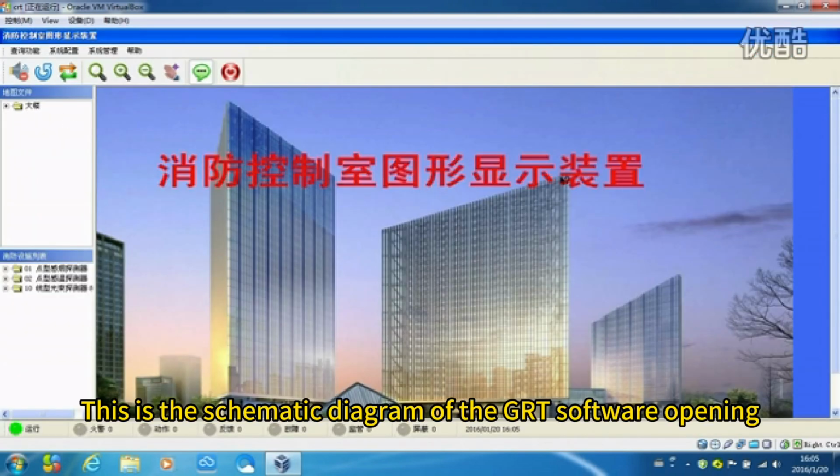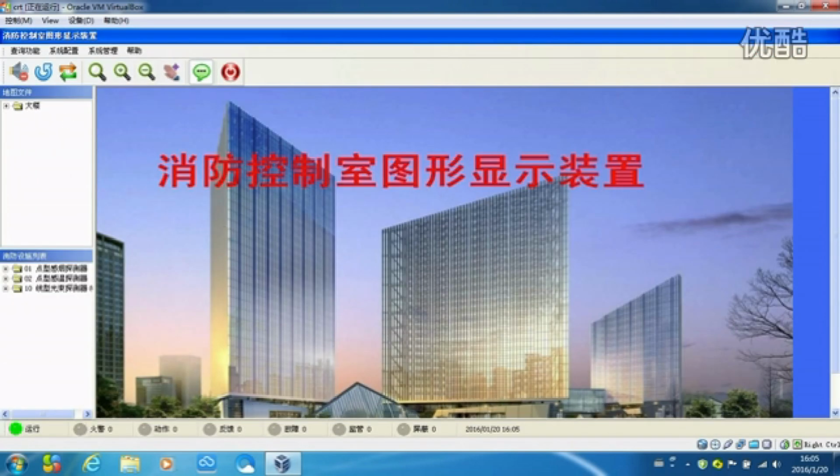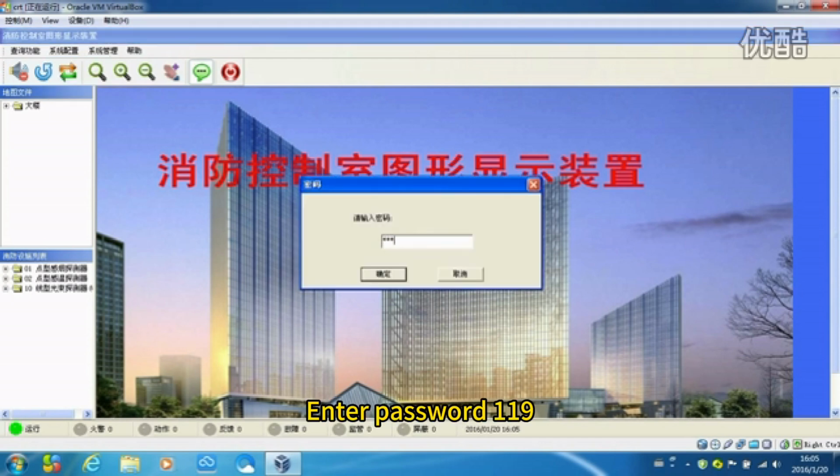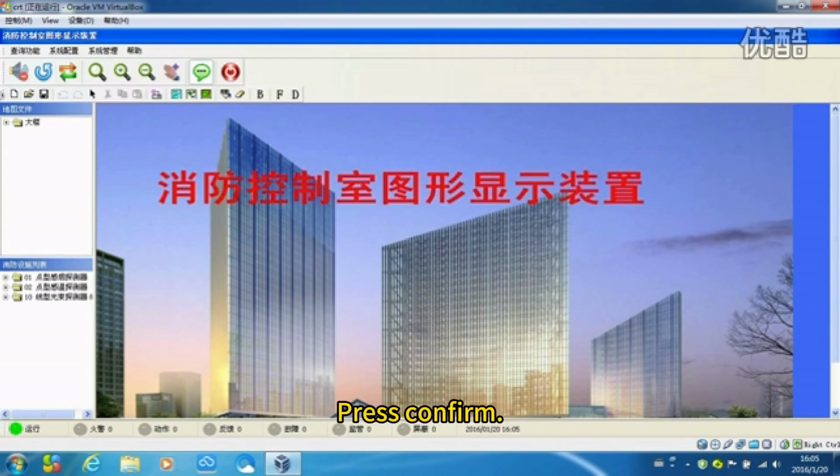This is the schematic diagram of the CRT software opening. This shows the menu. Each function is displayed in this. Click Drawing Tool. Enter password 119. Press Confirm.